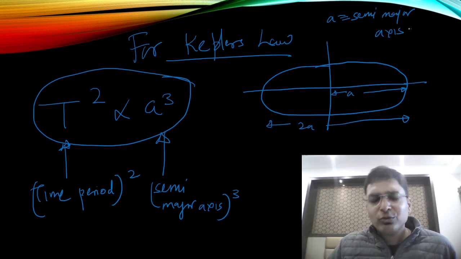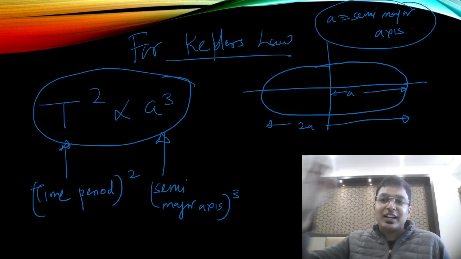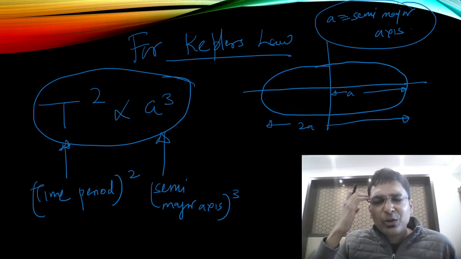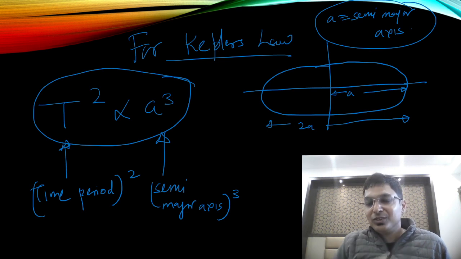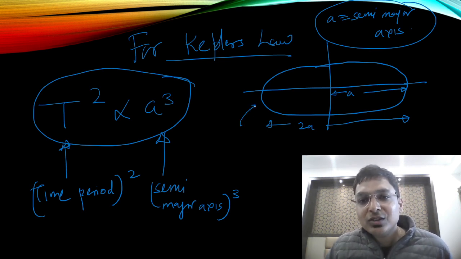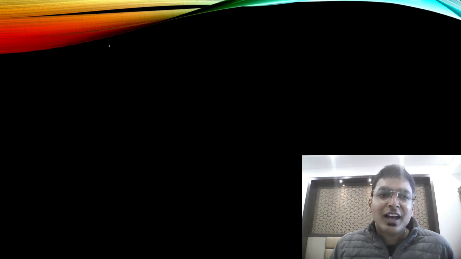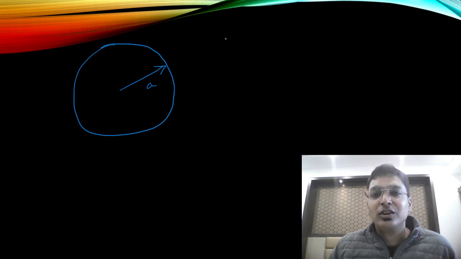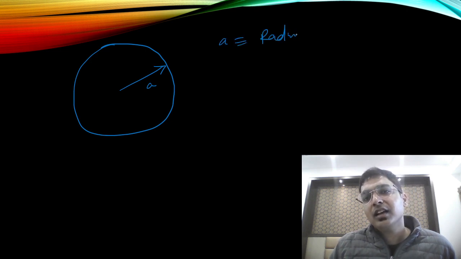But you don't have to worry, because generally we get questions on circular orbits. For a circular orbit, a is the radius.